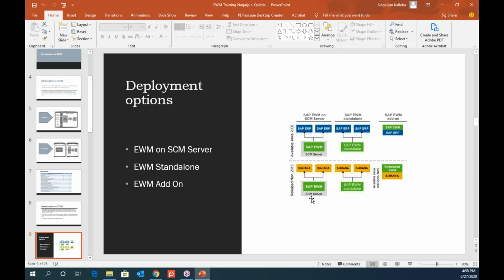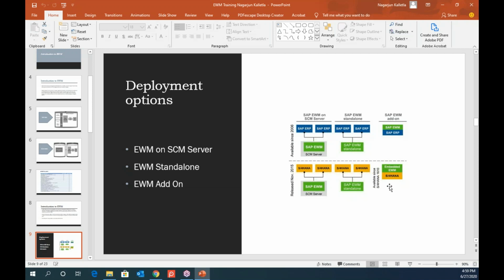The SCM server was the first solution, then it was a standalone solution, and now you also have another option, embedded EWM in the S4 system. In general, the big companies, the big guns, will go for standalone. As I said, the performance and the volume of data that you handle daily will decide which system you will prefer.